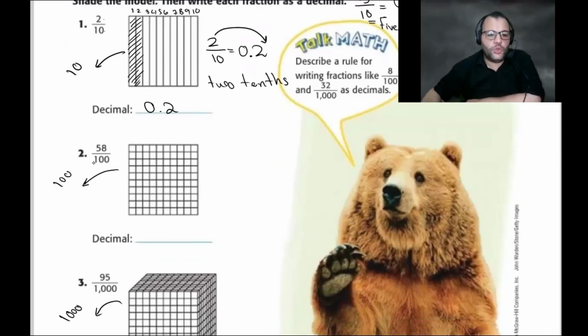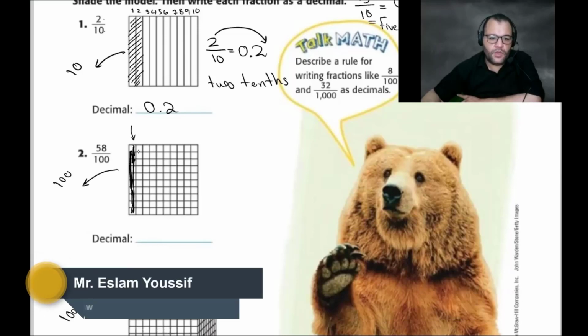Okay, so how can we represent the second one, number 2? We will draw 58. Each column is 10. Each column of them has 10. So we have 10, 20, I will shade it with another color. Let me change it.